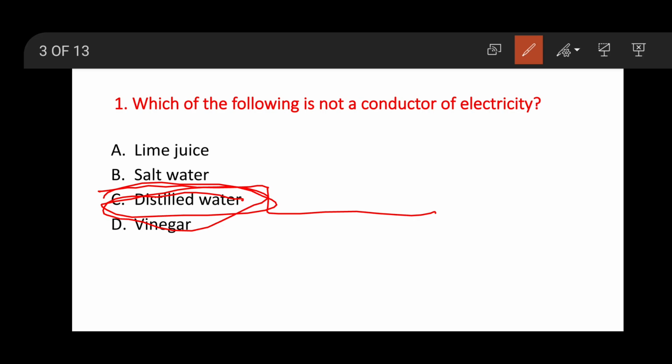While reading the questions, we have to read carefully. Here they asked which of the following is not a conductor. So distilled water is the right answer.